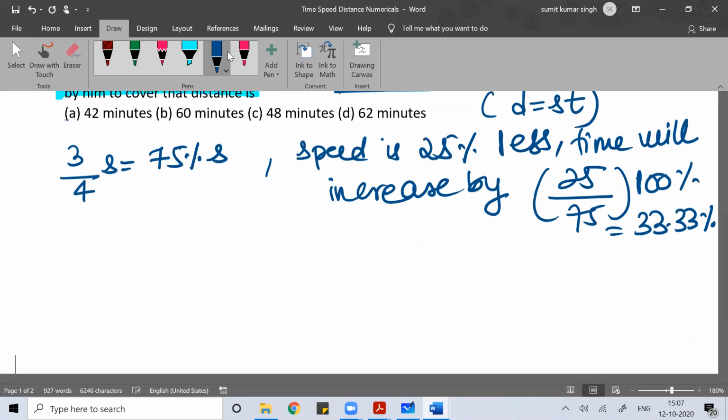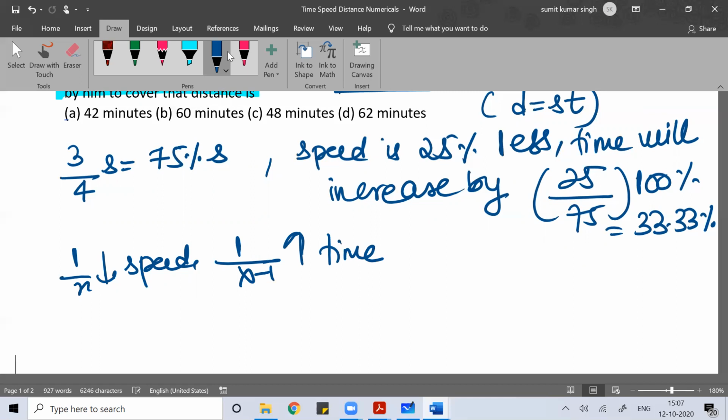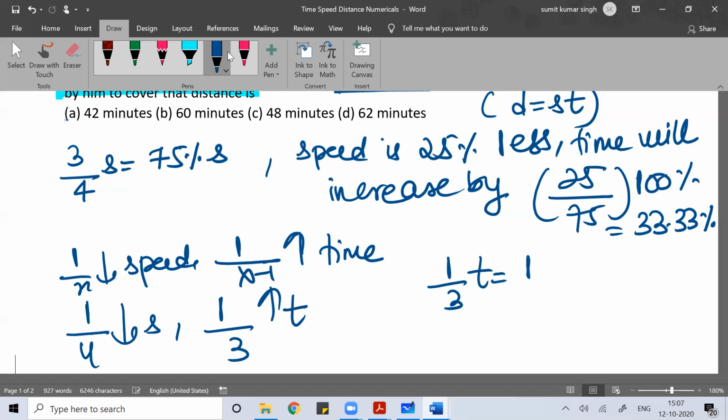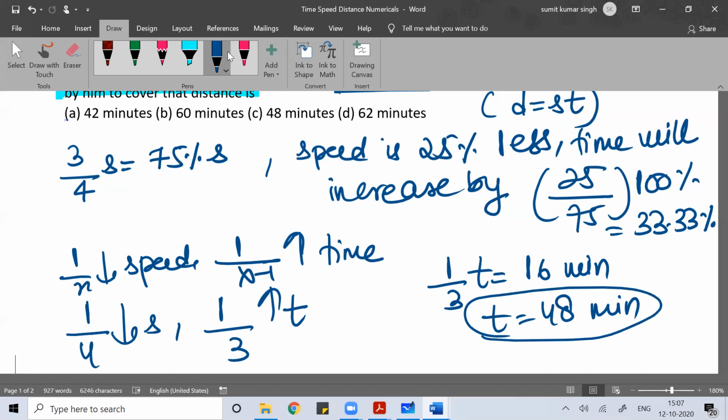So I told you the formula: if the speed is 1 by x less, then the time will increase by 1 by x minus 1. You are moving at 3 by 4, so your speed is 1 by 4 less. If your speed is 1 by 4 less, your time is 1 by 3 more. That 1 by 3 more is the 16 minutes you are late. So what was your usual time? 48 minutes. So the usual time to reach the office is 48 minutes.